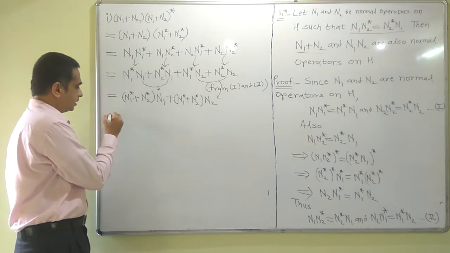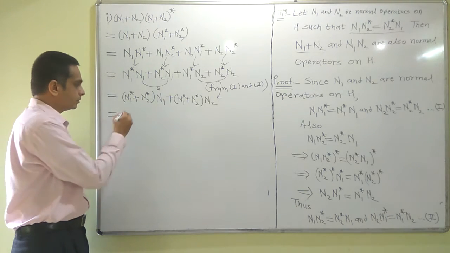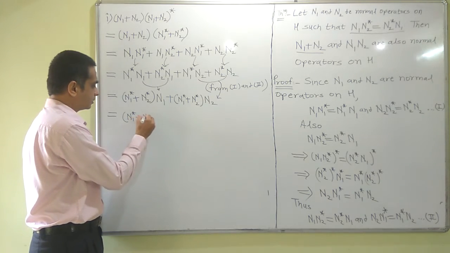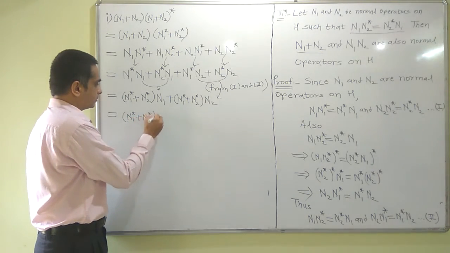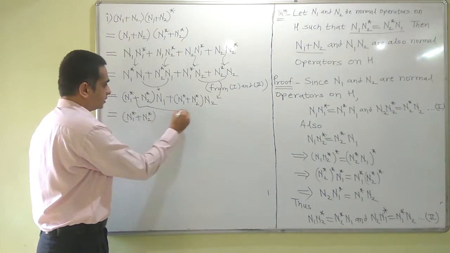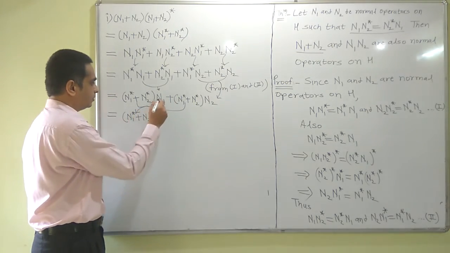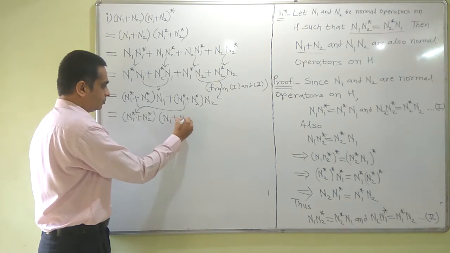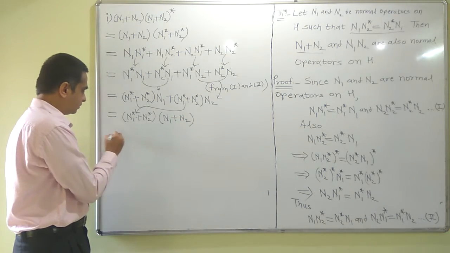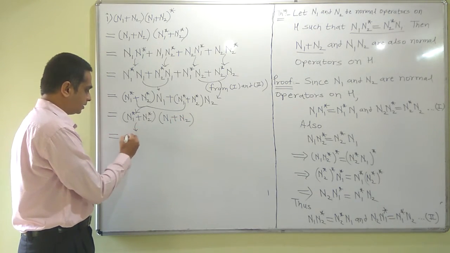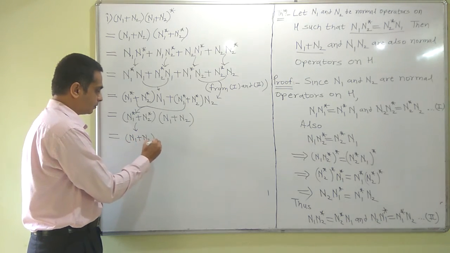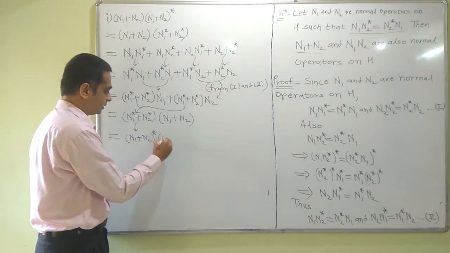This is going to be equal to n1 star plus n2 star, and taking this common, what we are left with is n1 plus n2. That is equal to n1 plus n2 star times n1 plus n2 by properties of adjoint.